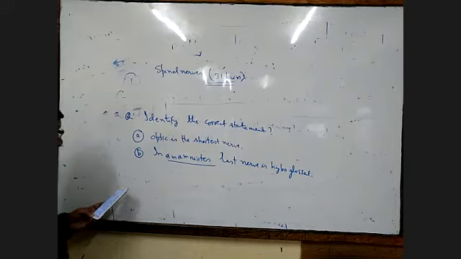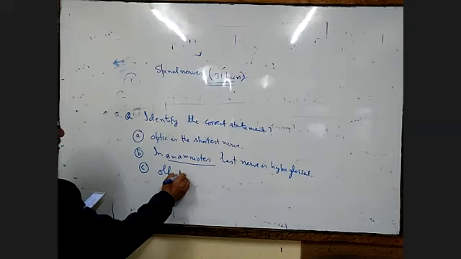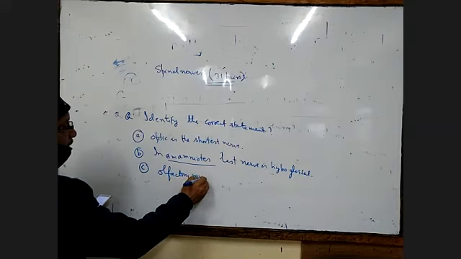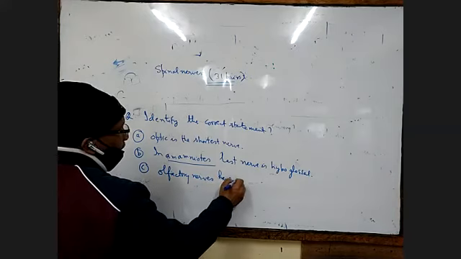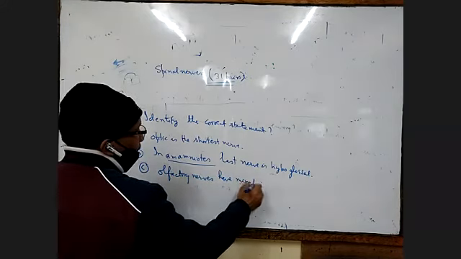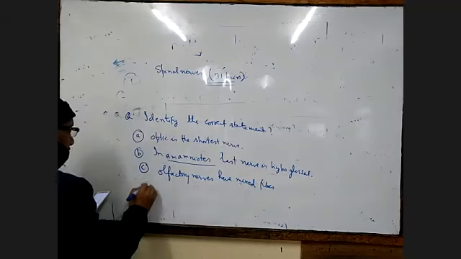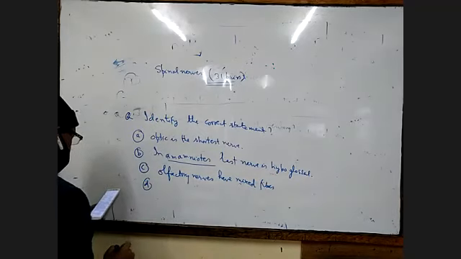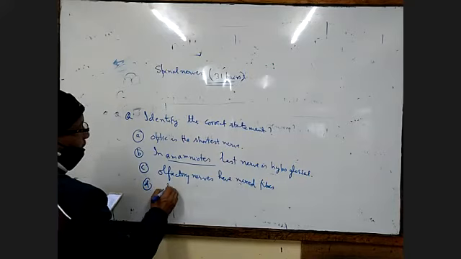C, olfactory nerves have mixed fibers. And then D, in amniotes, the last nerve is spinal accessory.